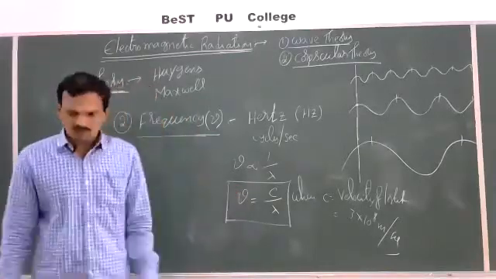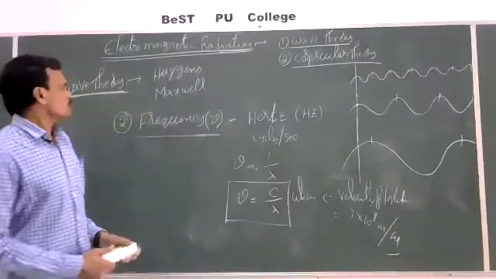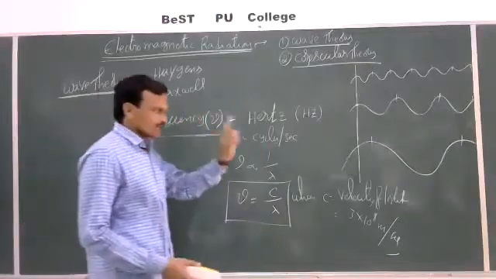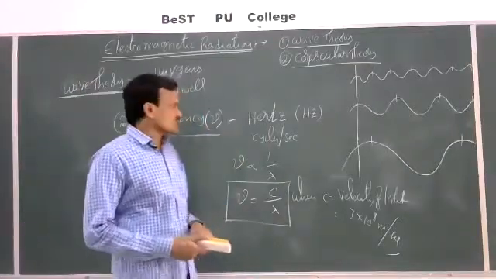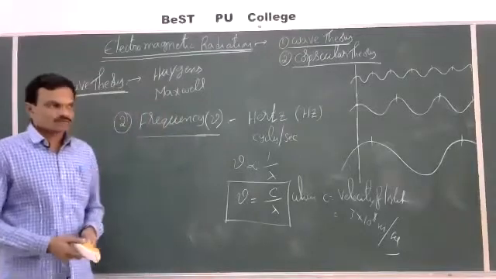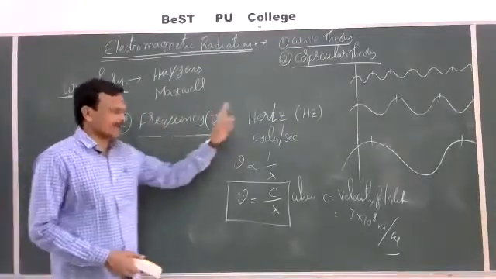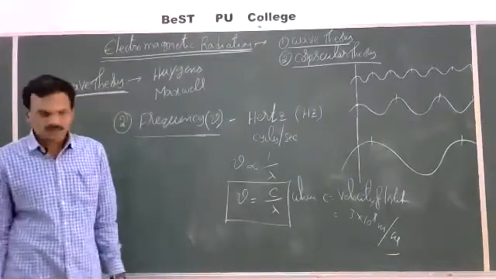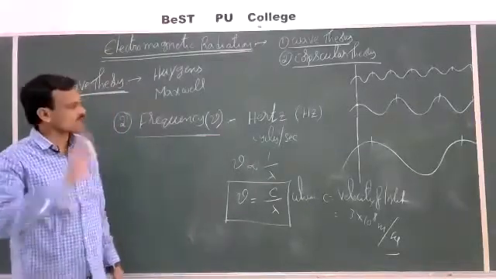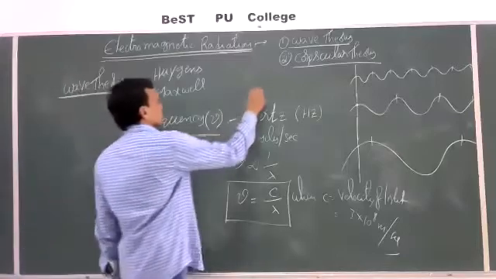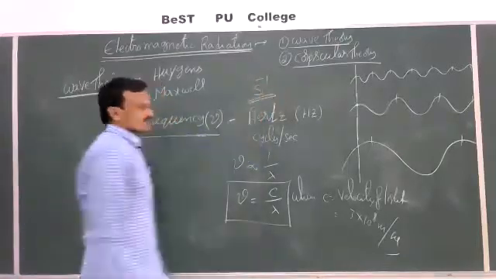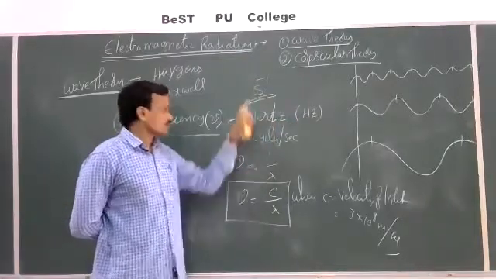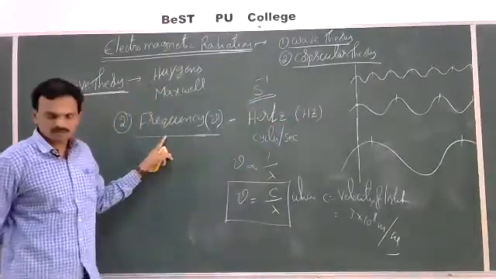See, once again regarding frequency. Number of waves that are passing through a point in 1 unit time is known as frequency. The unit of frequency is hertz, or cycles per second. Okay, or per second simply you can write. So per second, or hertz, or cycle per second, these are the units of frequency.